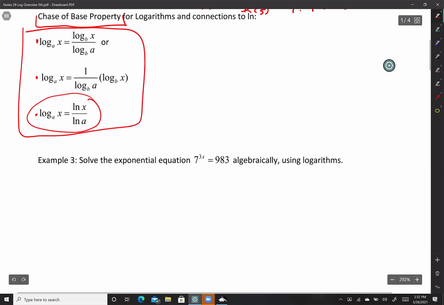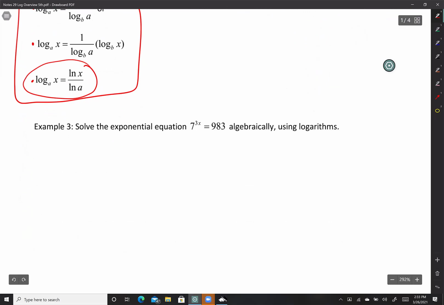All right, so let's go to example 3. I have 7 to the power 3x equals 983. And I'm trying to solve for x. So Ms. Cruz, do you want to help me out? How do I bring this 3x down? Do I just bring it down, or do I got to insert something? It's going to turn into 3x natural log times 7.